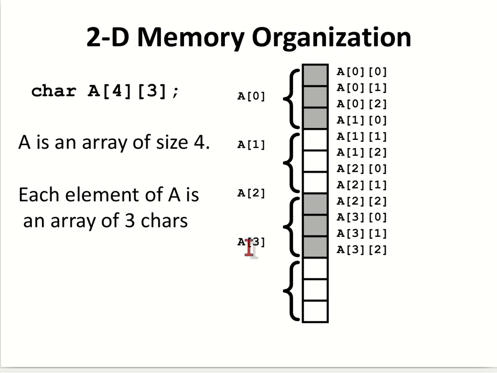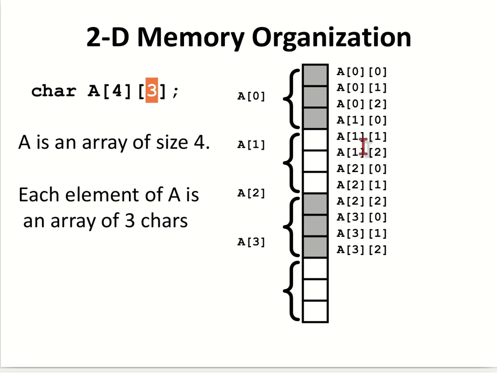So here is a memory representation of a two-dimensional array. The first row will be treated like this, then the second row, third row, fourth row. If you mention char A[4][3], 4 rows will be there and 3 columns will be there.